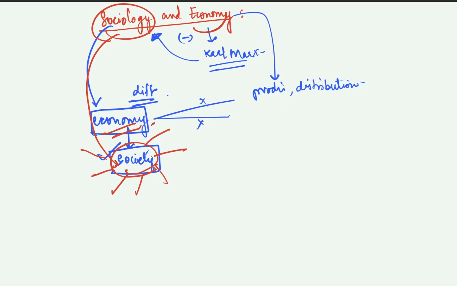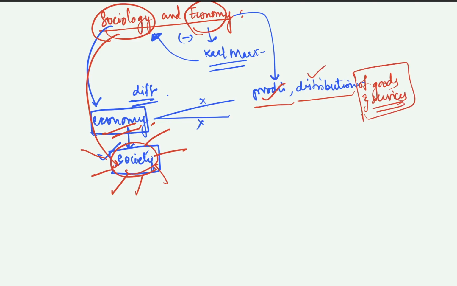For economy, the production and distribution of goods and services becomes the main focus of study. It doesn't study the individual as a center, right? It studies the production and distribution of goods. Next, if you see in economics,